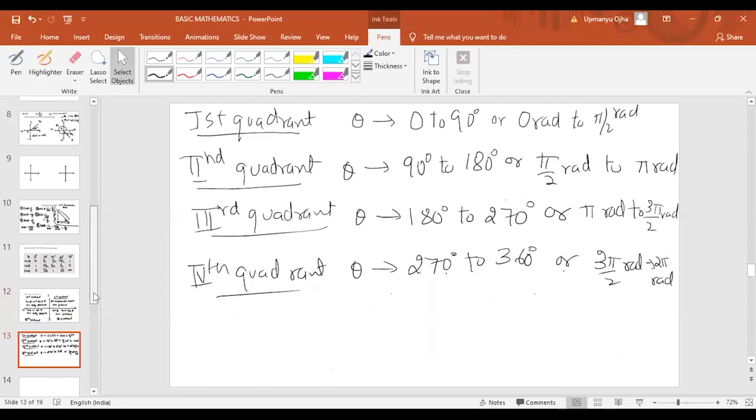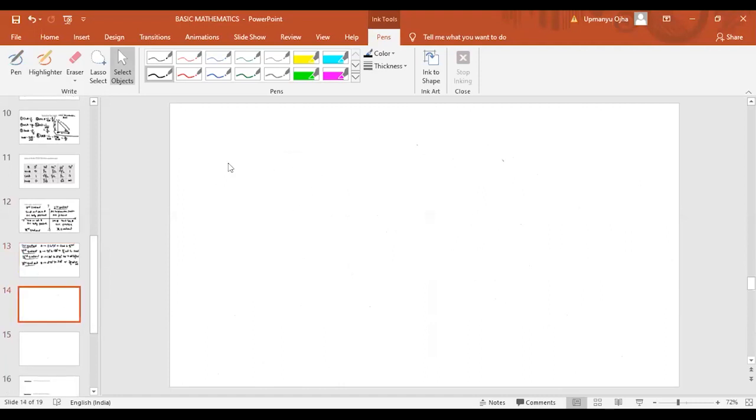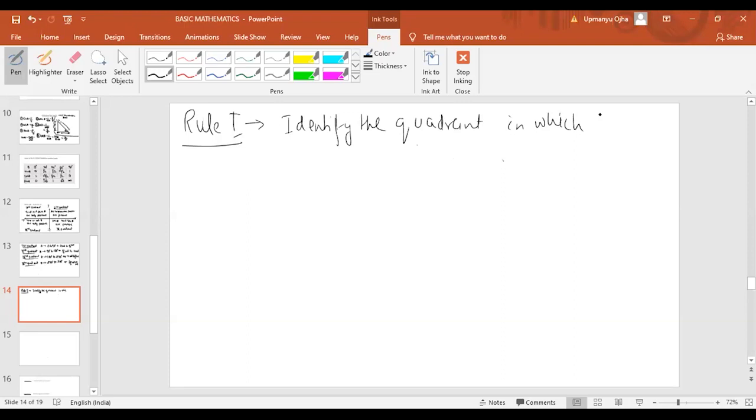Okay. Now, to find the value of sine theta when theta is more than 90 degrees, rule number one. Rule one is to identify the quadrant in which theta lies.